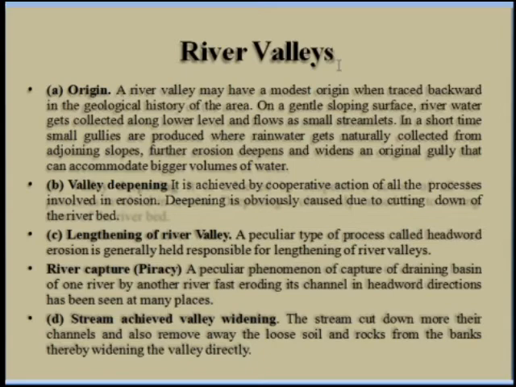On the gentle sloping surface, river water gets collected along the lower layer and flows as a small streamlet. In a short time, small gullies are produced where rainwater gets naturally collected, and on the adjoining slope further erosion deepens and widens an original gully, and that can accommodate the biggest volume of the water. Okay, this is how the valleys are created.